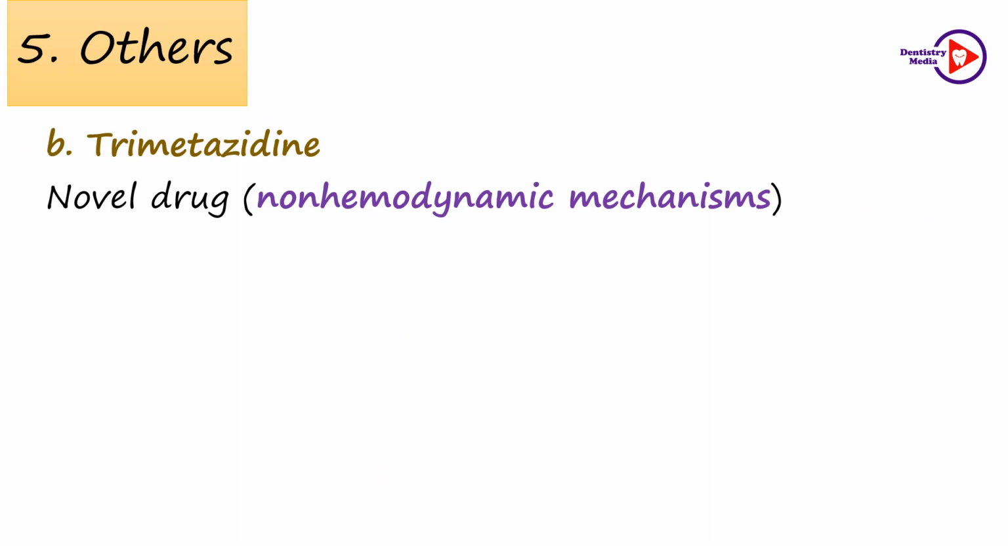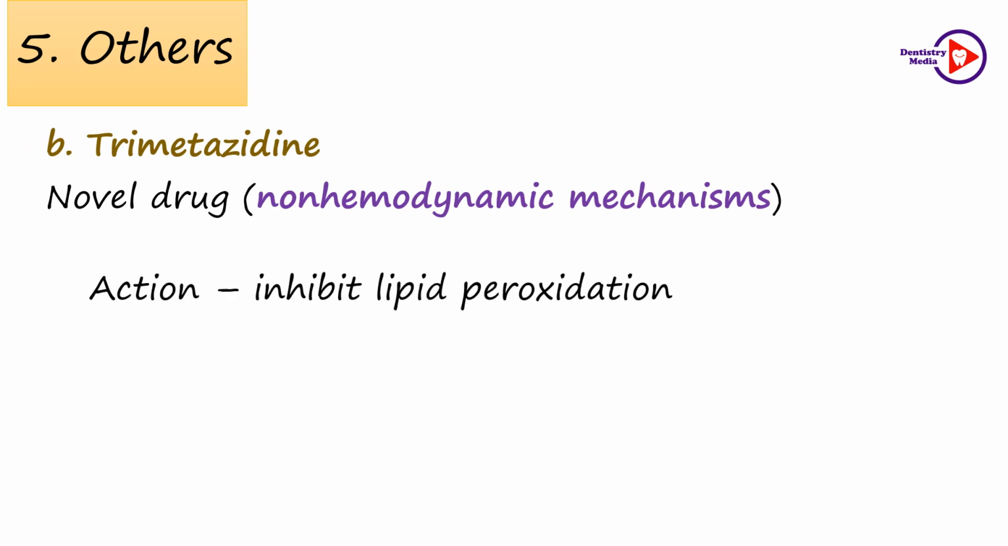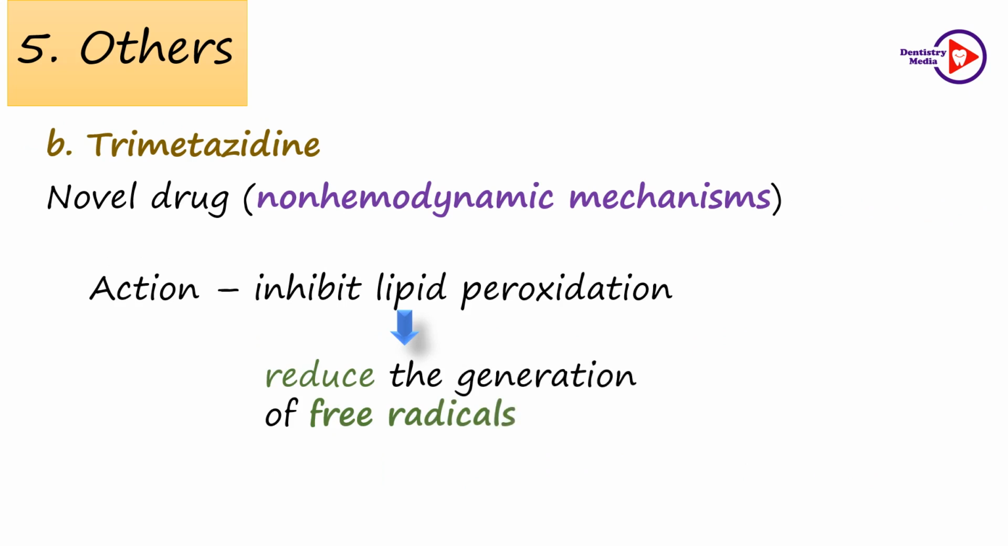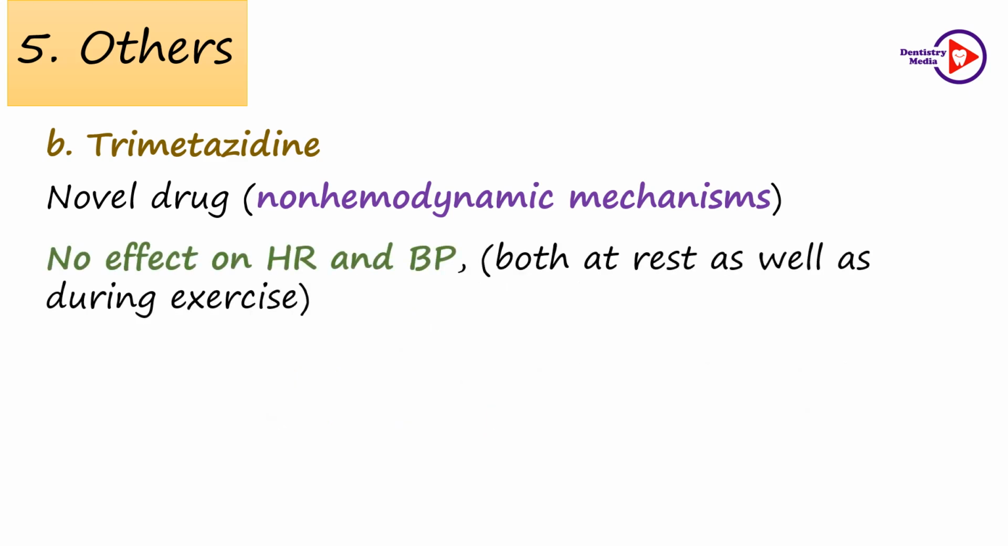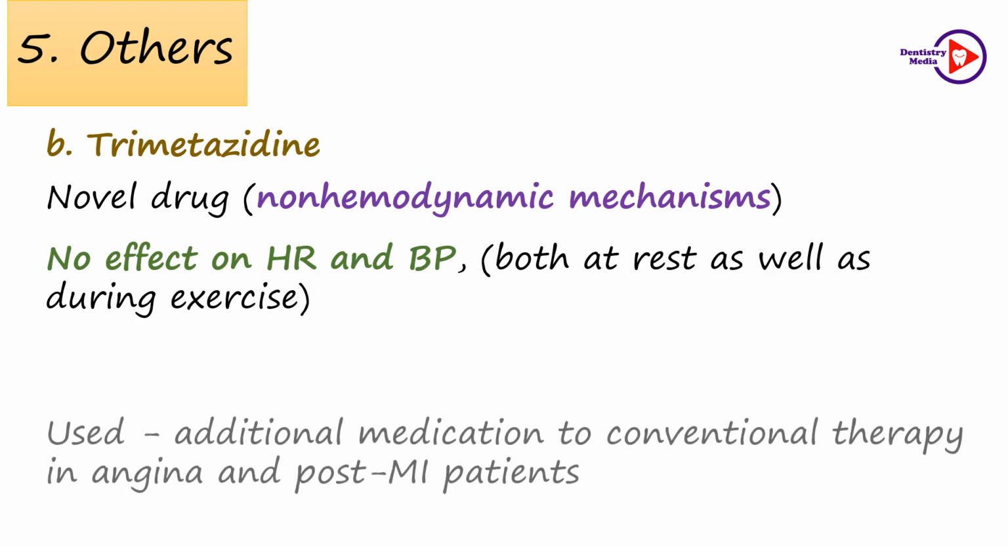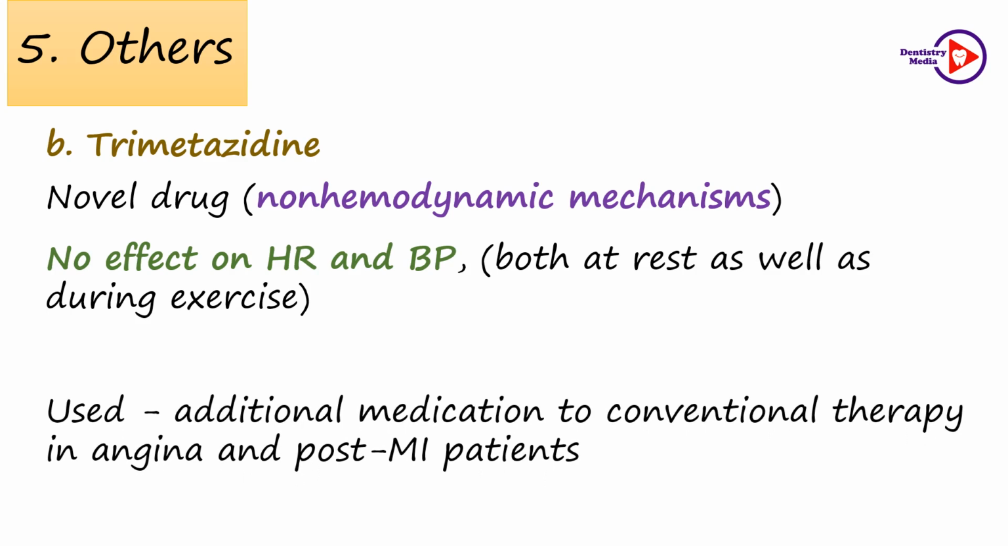Trimetazidine is a novel anti-anginal drug and it acts by inhibiting lipid peroxidation. Therefore, these drugs reduce the generation of free radicals and protect the myocardium from the harmful effects of ischemia. Thus, they provide beneficial effects via a non-hemodynamic mechanism. They have no effect on heart rate and blood pressure, both at rest as well as during exercise. They have been shown to reduce angina frequency and increase exercise capacity. Therefore, they are used as an additional medication to conventional therapy for the management of angina and in post-myocardial infarction patients.